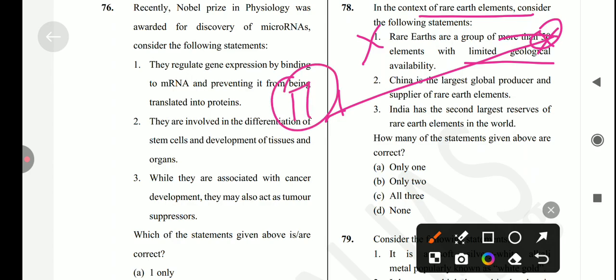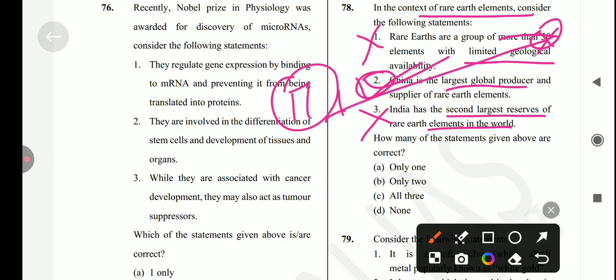Next is China is the largest global producer and supplier of the rare earth elements. Yes, it's a correct statement. Next is India has the second largest reserve of rare earth elements in the world. No, it's not a correct statement, because India does not have that much reserve of rare earth minerals. Like India's ambition target of achieving 30% of sales of EV. Uh, no, sorry. India's reserves are relatively